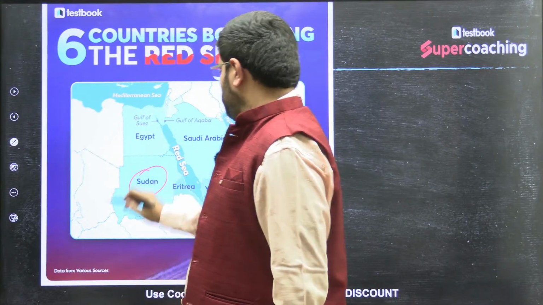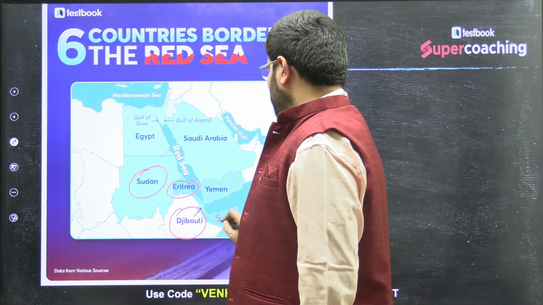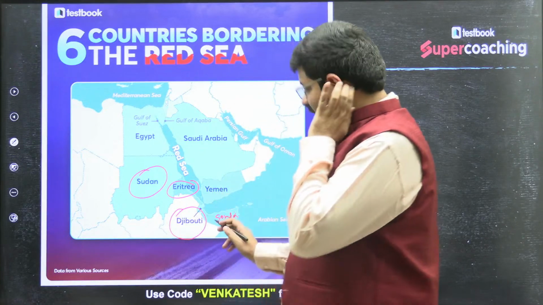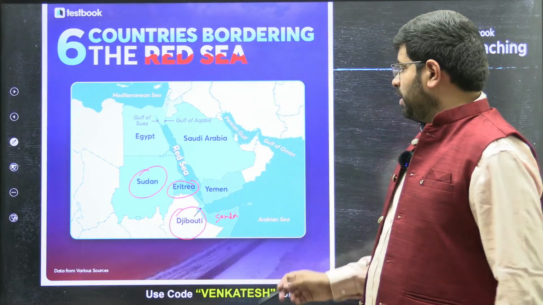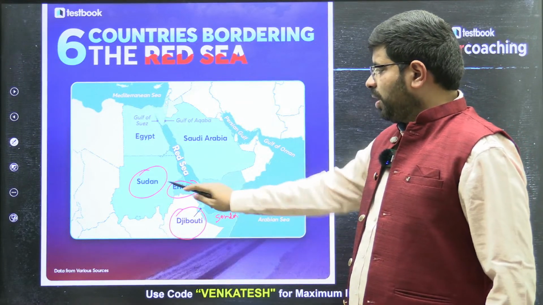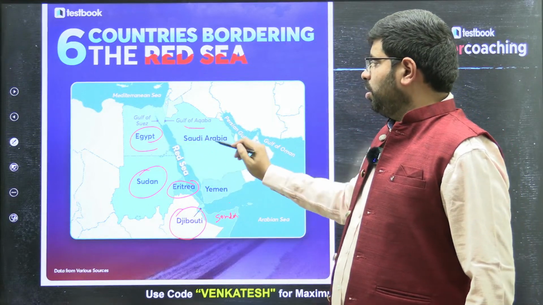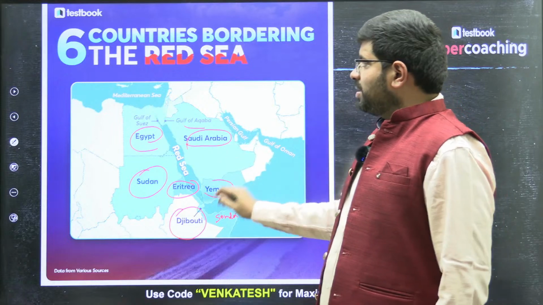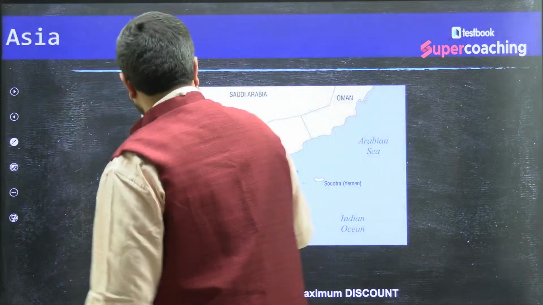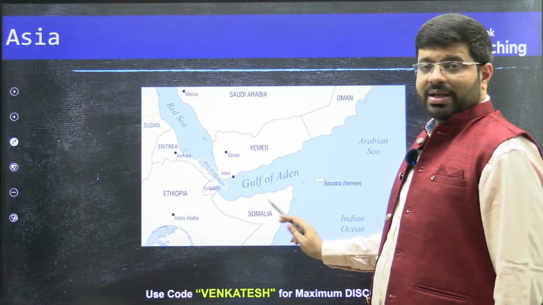Sudan, Eritrea, Djibouti, Somalia. Of course, Somalia is not part of the Red Sea, it is part of the Gulf of Aden. So this will be different. So Sudan, Eritrea, Djibouti, Egypt, then Saudi Arabia and Yemen, the 6 countries that border the Red Sea. You can see the picture here. The Red Sea is until here. This is the Gulf of Aden. So Somalia doesn't come under the Red Sea.